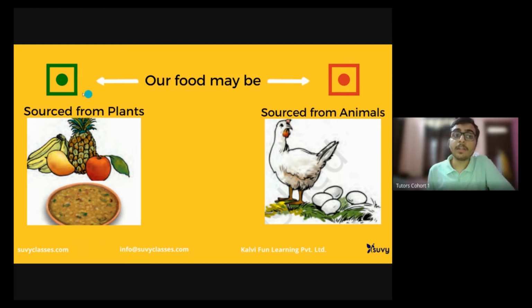If there is a green symbol on the food packet that we get, like if you buy potato chips, that will have a green marking on it. Whereas if you buy something like packed meat, that will have a red symbol on it. So that's the non-veg symbol, and this is the veg symbol. You very well said it.